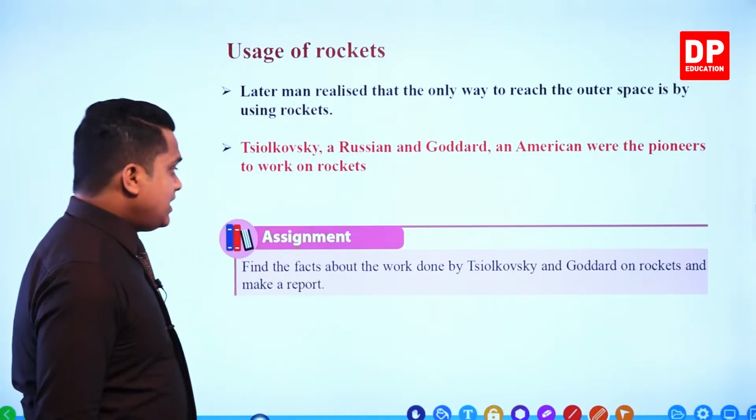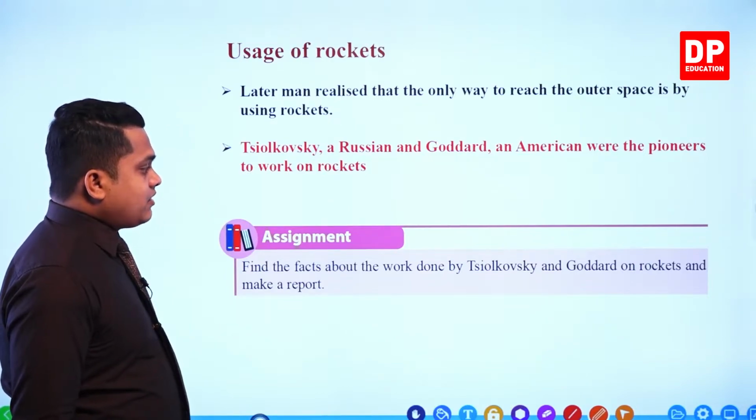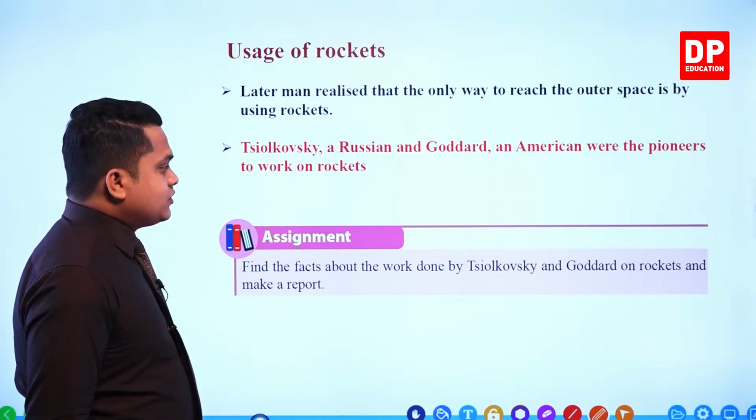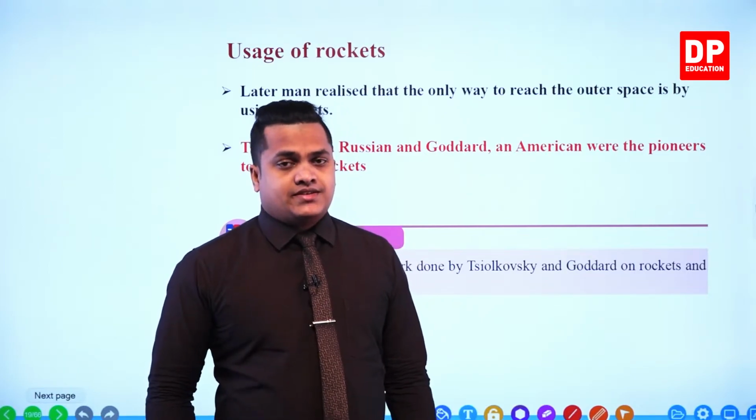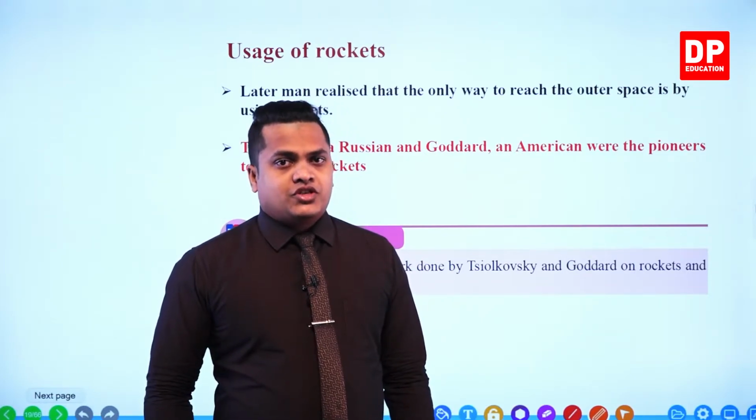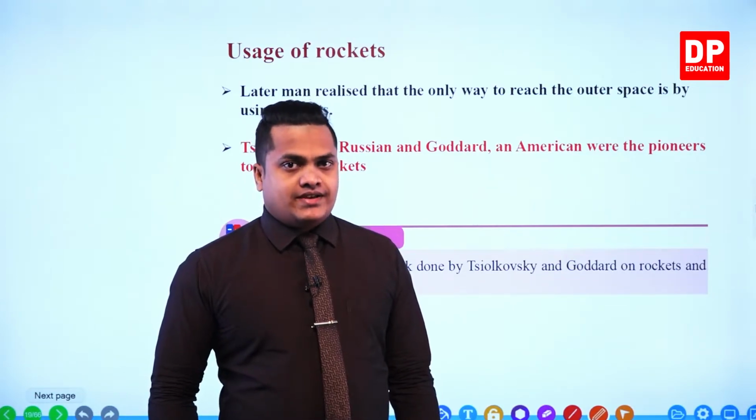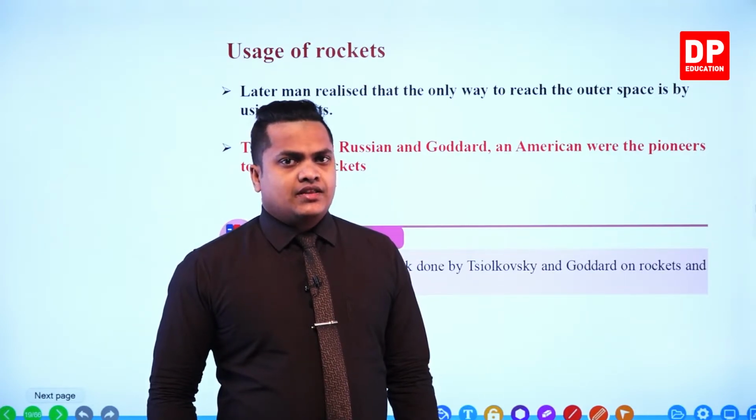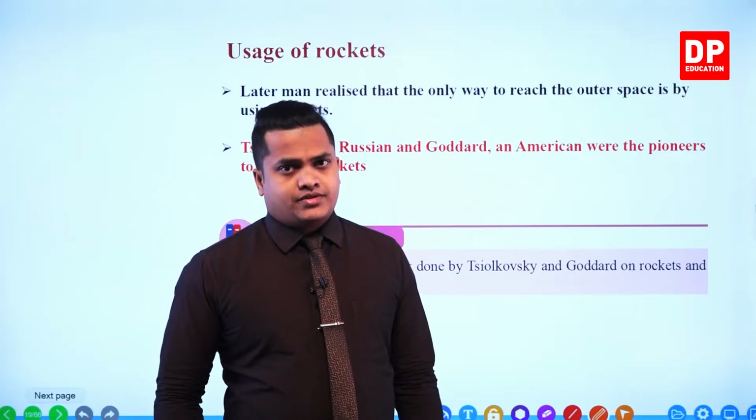So you are given an assignment. Find the facts about the work done by Tsiolkovsky and Goddard on rockets and make a report. What you have to do, my dear children, is find out several pieces of information regarding these two scientists and the work done by them in order to develop rocket science. Find out more details regarding these two scientists and the work they did to find out several things about rockets.